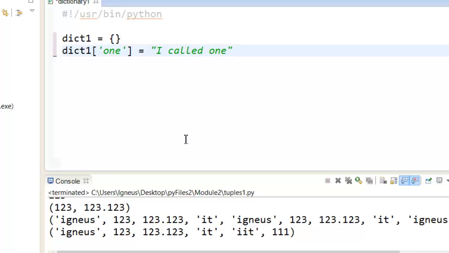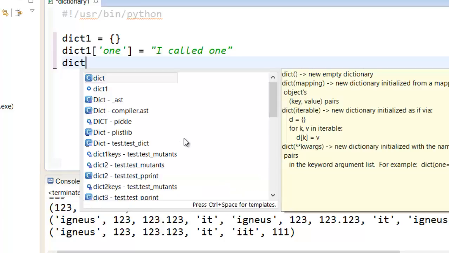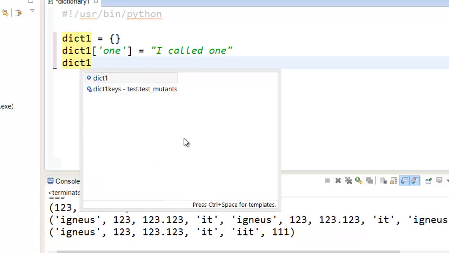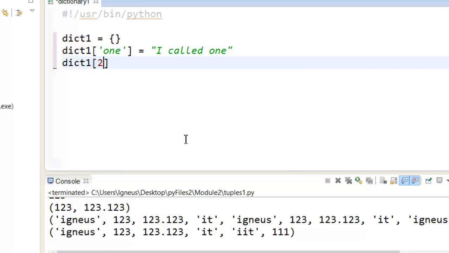This is the first value that just popped in, and let's call it the second value. For dict1, let's put a 2 here for the key. It can be anything, and I'll say "I called 2". So that's it, you have successfully popped down a dictionary.